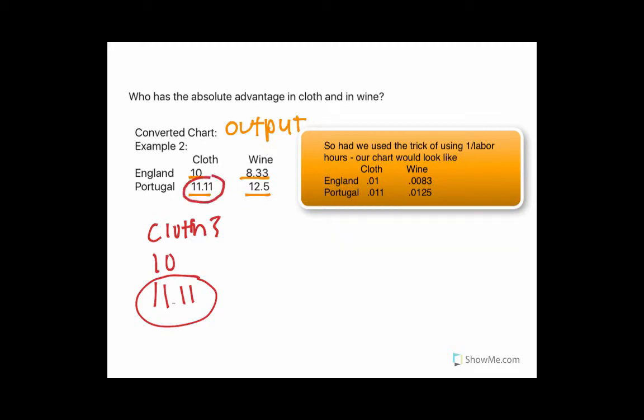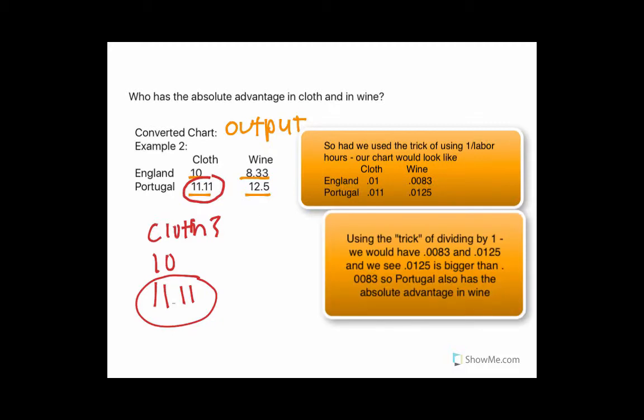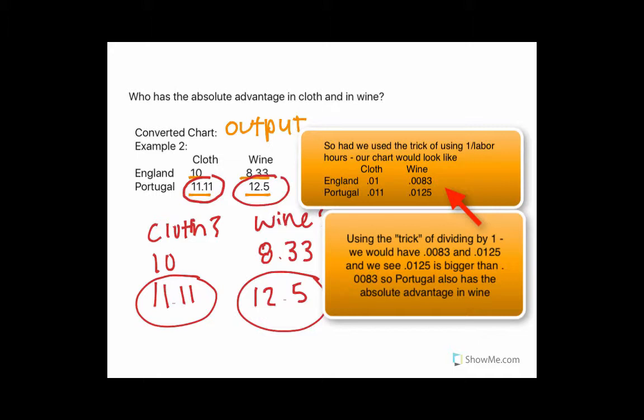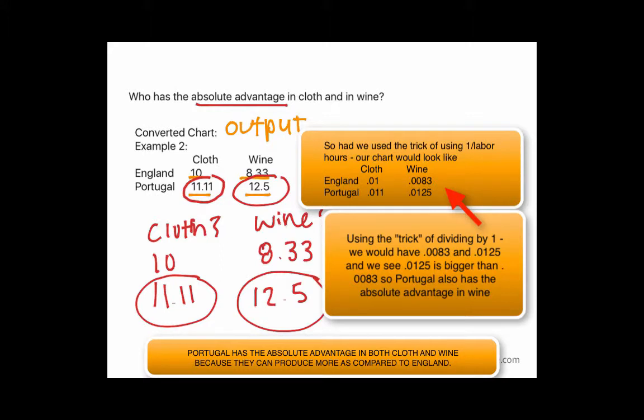Who has the absolute advantage in wine? Again, we're not dealing with anything too difficult. We're just comparing how much output they can make. Which number is bigger, 8.33 or 12.5? Well, it's 12.5. So, with absolute advantage, Portugal has the absolute advantage in both cloth and wine.